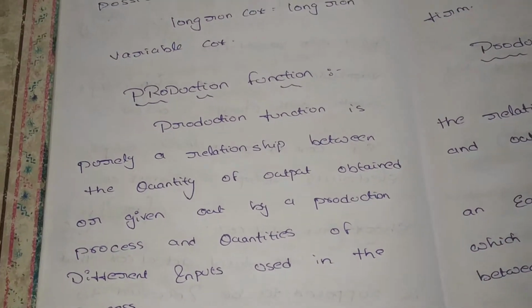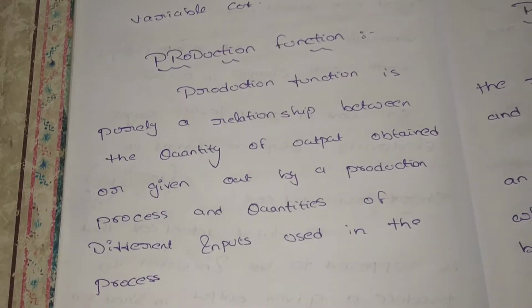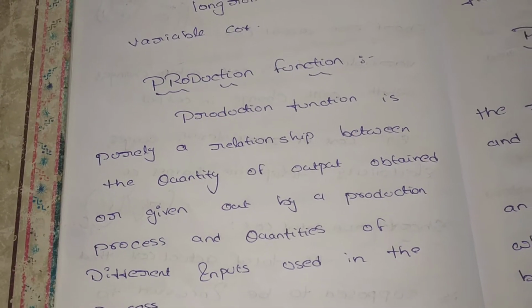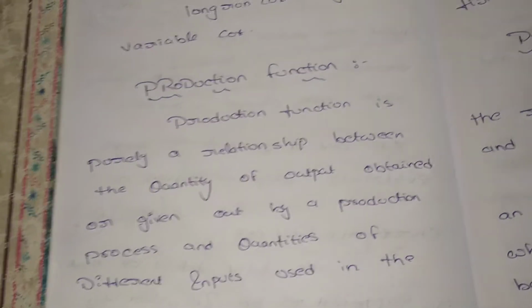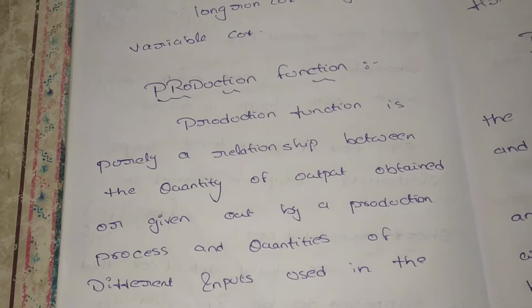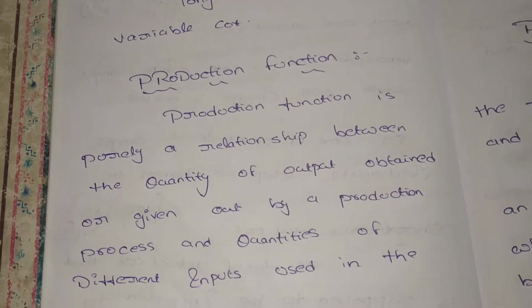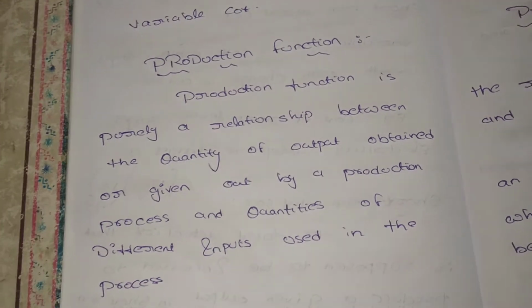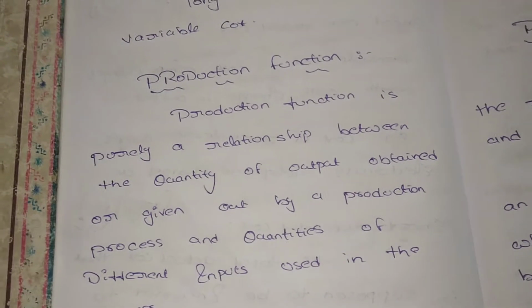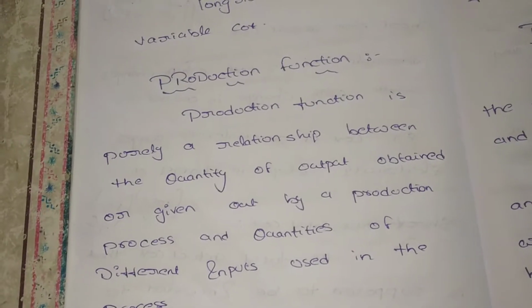In the previous lecture, we discussed the theory of production. Theory of production means in production, there are inputs and outputs. How many inputs we are giving and how much output we are receiving. What is the cost of input and what is the cost of output, what machinery we are using for converting raw materials into finished goods.